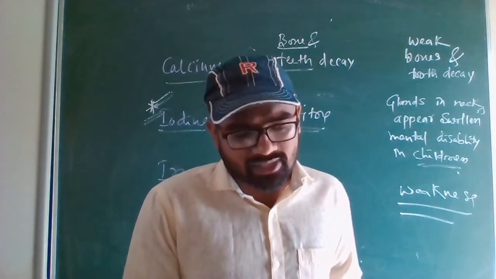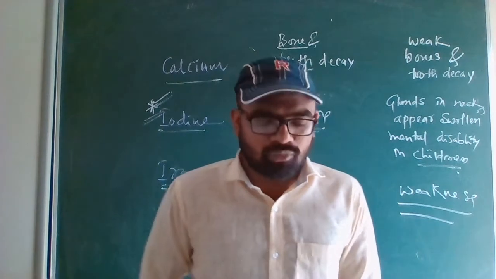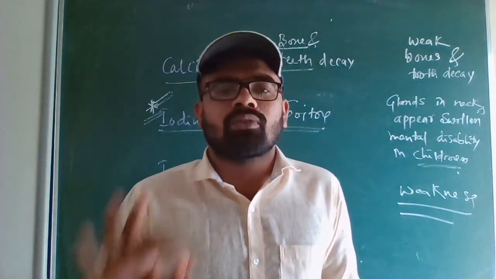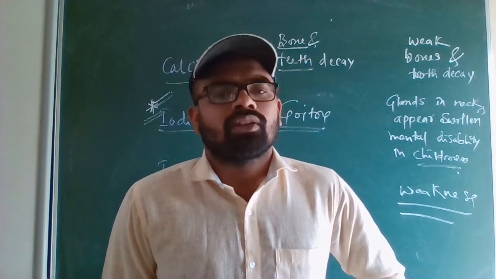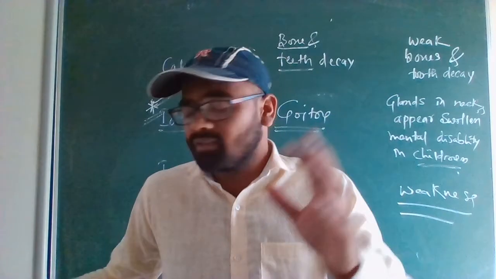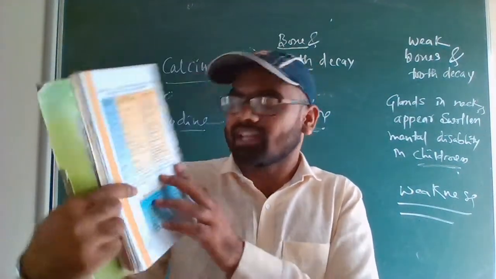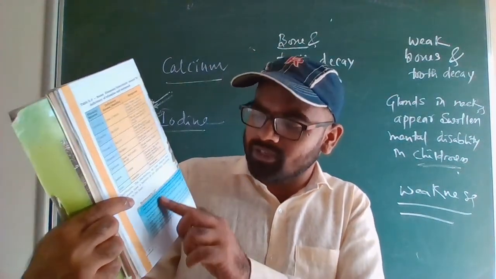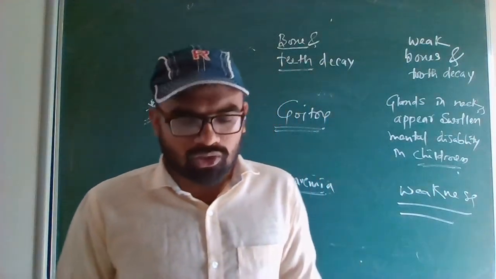So we will see the exercise now. So exercises, I will discuss it properly. So properly look here. Name the major nutrients in our food. Which are the major nutrients in our food? So the major nutrients in our food is the summary. First point in summary you can write. The major nutrients in our food are carbohydrates, proteins, fats, vitamins and minerals. In addition, food also contains dietary fibers and water.